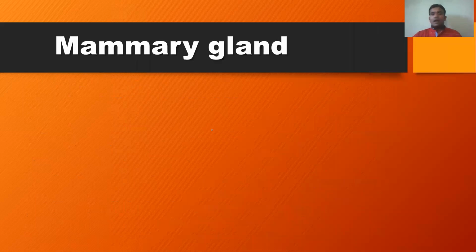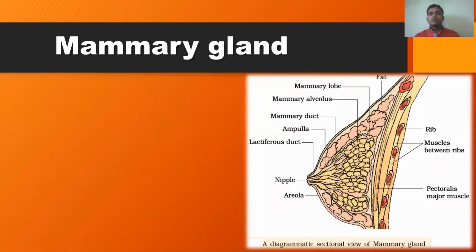Now, another very important component of the female reproductive system is the associated structure called the mammary gland. But in human beings, the mammary gland is not located in the pelvic region. Then what are these mammary glands? This is the diagrammatic representation of the mammary gland. Mammary glands are commonly known as breasts, a pair of breasts or a pair of mammary glands. These are basically modified sweat glands.